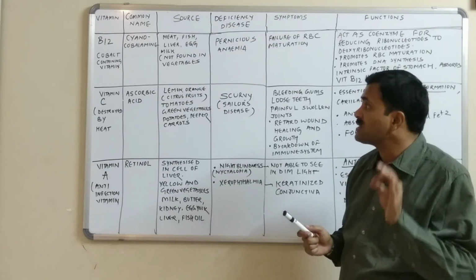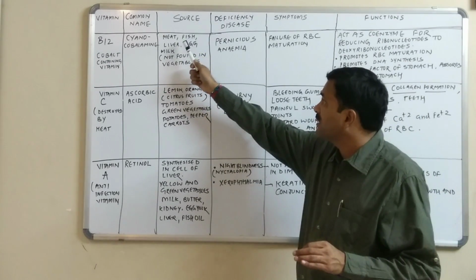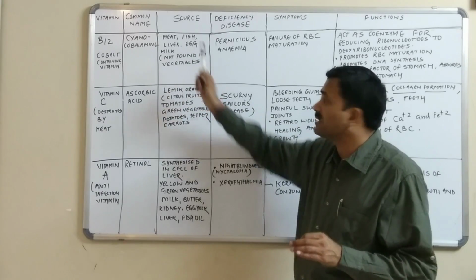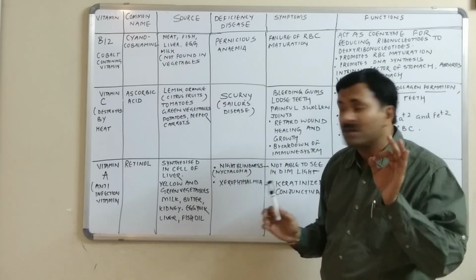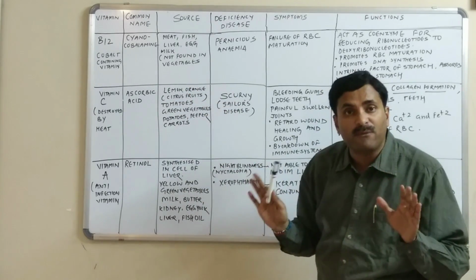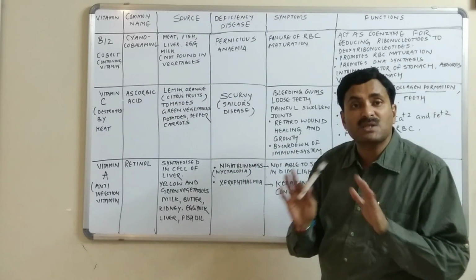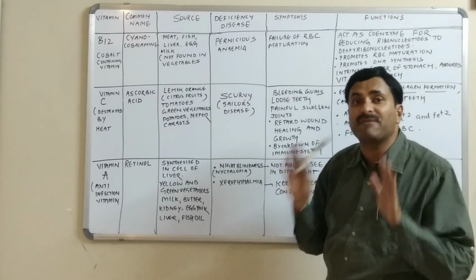The chief sources of vitamin B12 are meat, fish, liver, egg, milk, etc. The thing to be noted here is that it is not at all found in vegetables. Means you are not getting vitamin B12 from vegetables.